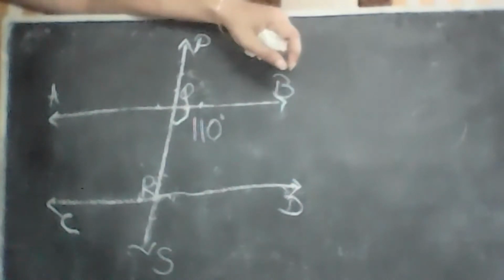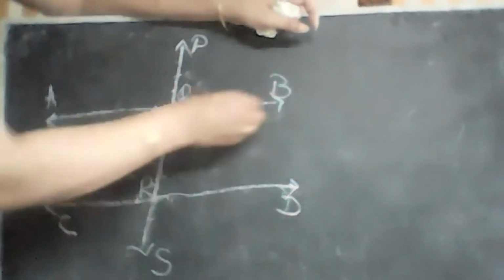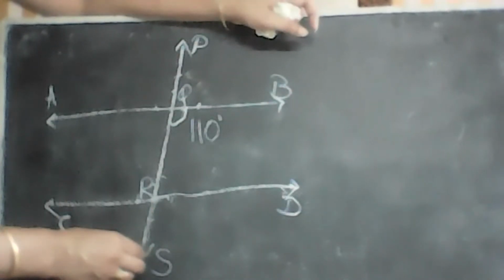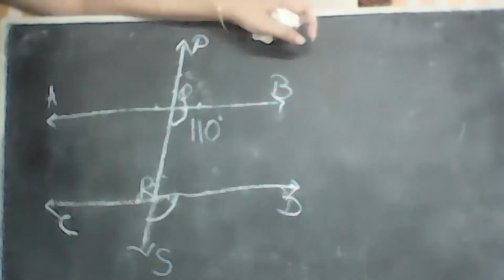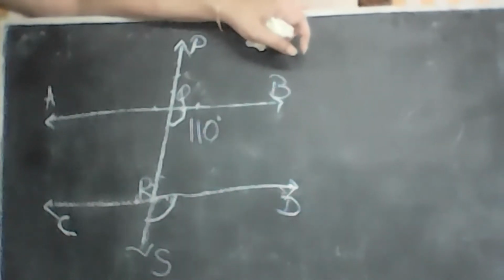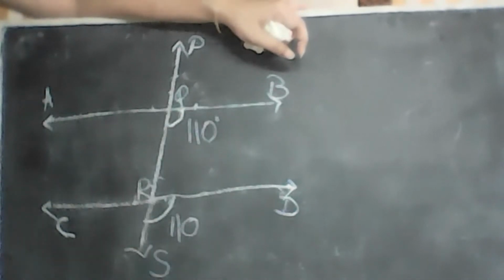My question. This is BQR measuring 110. Give me the corresponding angle to BQR. Ma'am, DRS. Did you say BRS? DRS, you mean this one? Yes. Okay. What is the measure here then? 110. Why is it same? Corresponding angles are always the same, equal.